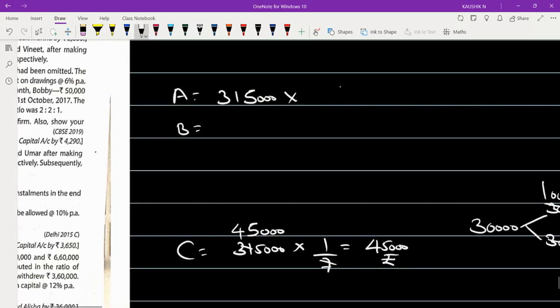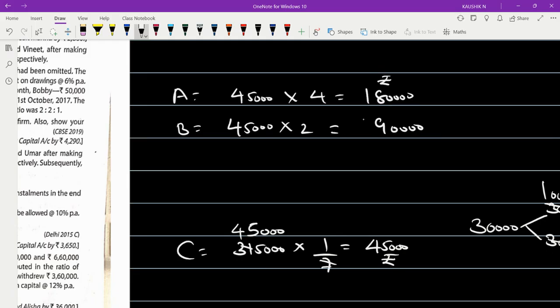Similarly, when you cancel it, you'll be left with 45,000. So 45,000 into 4 and 45,000 into 2, how much will you get? 45,000 into 2 is 90,000, and into 4 is 1 lakh 80,000. Am I right?